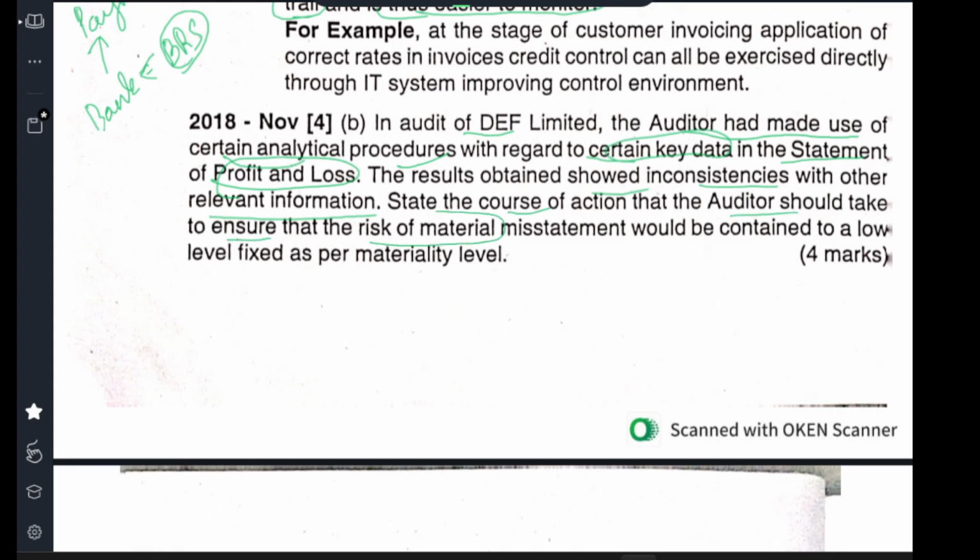Ensure that the audit risk of material misstatement would be contained to a low level, fixed at a material level. So as per the fixed level, it should be low. But when we conducted the audit, the data has a mismatch. What should he do? First, he should revise the plan. Not only revise the plan, he needs to inform the management why this risk, why this data mismatch.